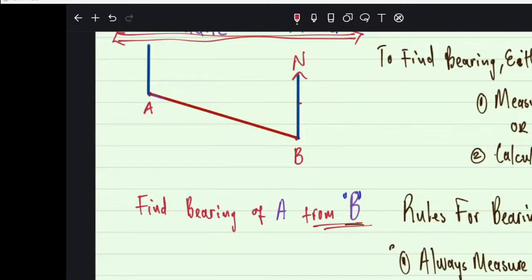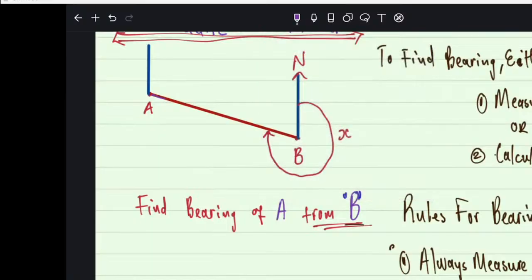This is the bearing they want, this one. This is the answer they want when they ask you for bearing. So now, let me train you now.